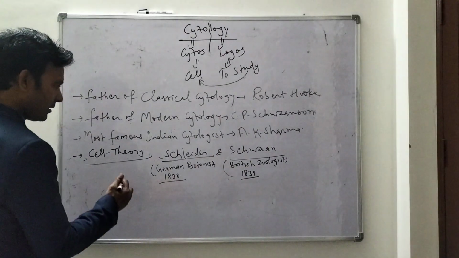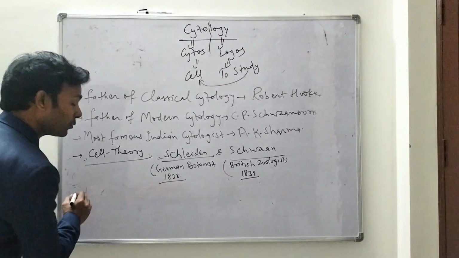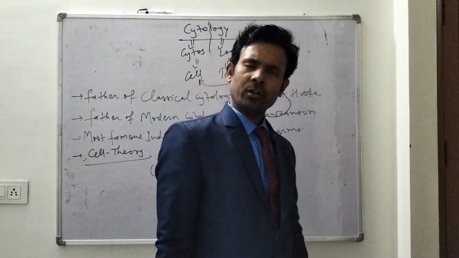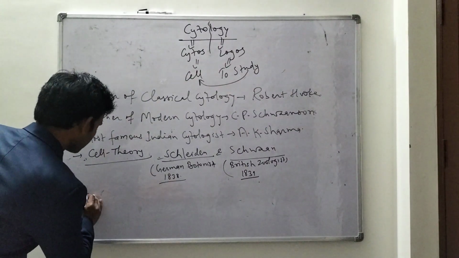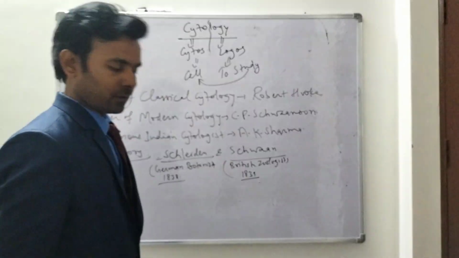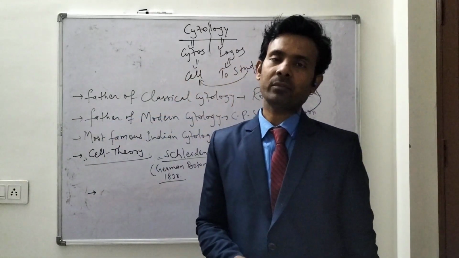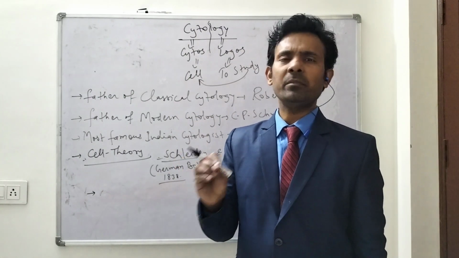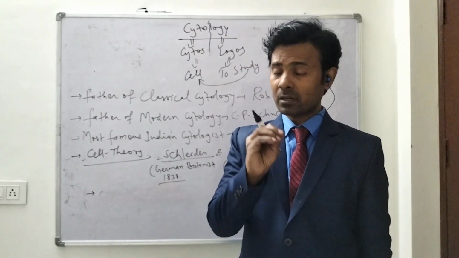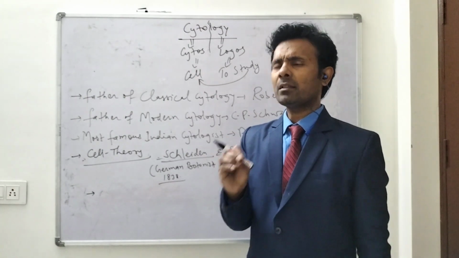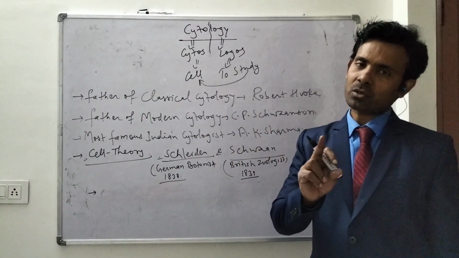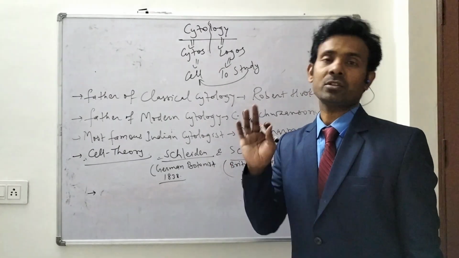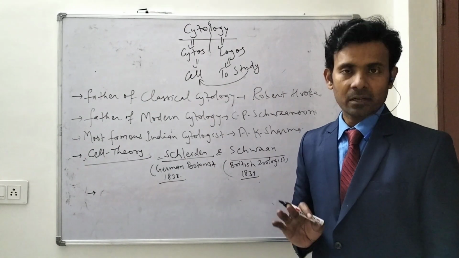Then together they formulated the cell theory and said that each and every body is made up of one or many small compartments, and these small compartments are known as cells. That means the body is made up of one cell or many cells, that is, unicellular or multicellular on the basis of number.